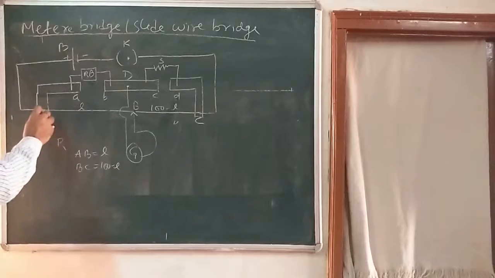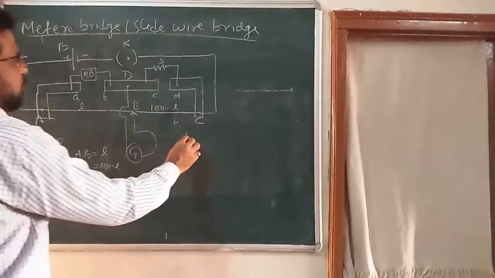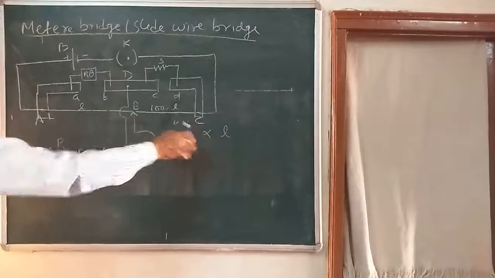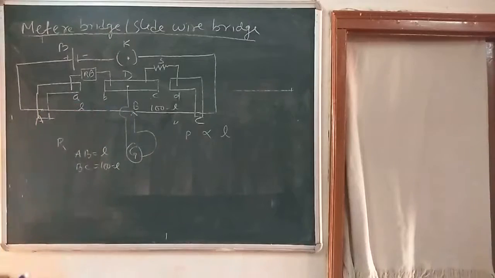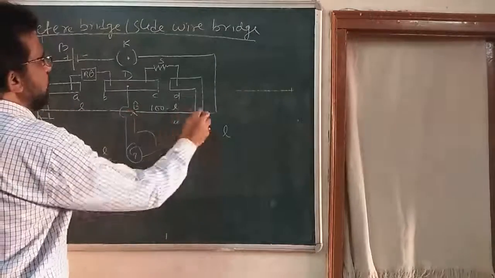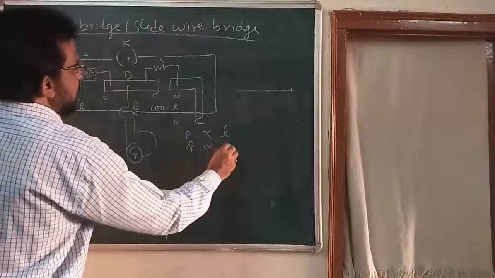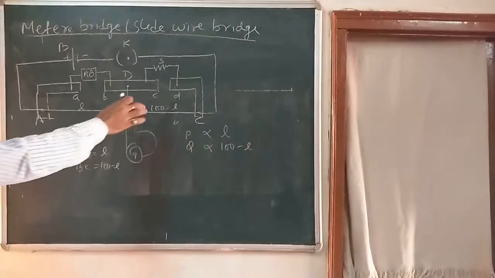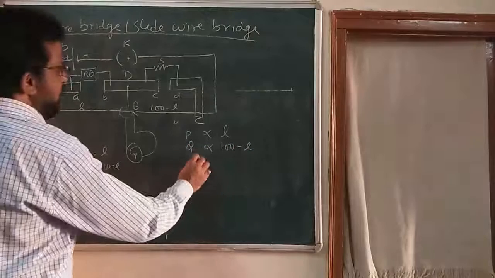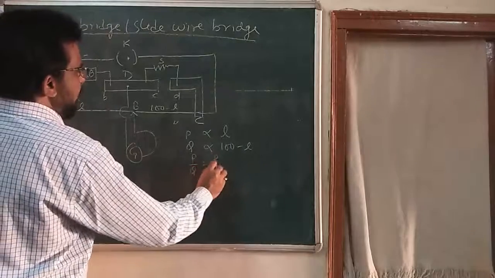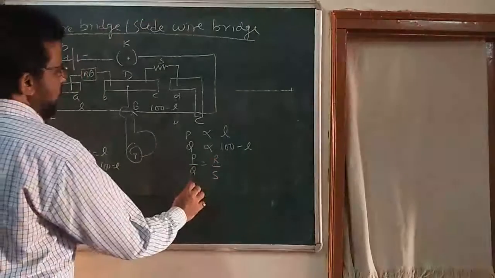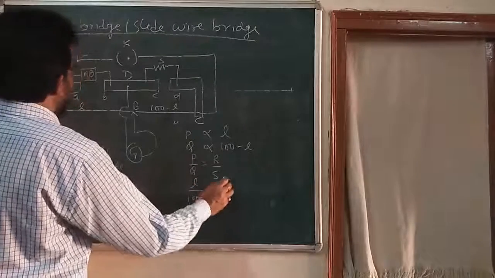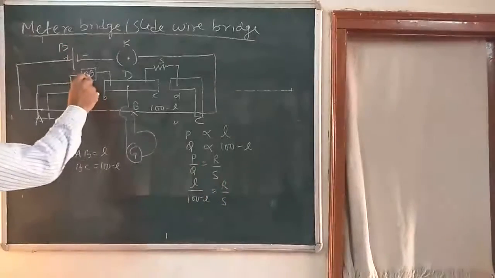Now, suppose the resistance in between A and B is P. So P is directly proportional to L. The longer the length, the greater its resistance. Suppose from here to here the resistance is P. Similarly, suppose here to here the resistance is Q. So I can say Q is proportional to 100 minus L. When Wheatstone bridge is balanced, I know very well P by Q is equal to R by S. So L divided by 100 minus L is equal to R by S. The value of R we know with the help of this resistance box.